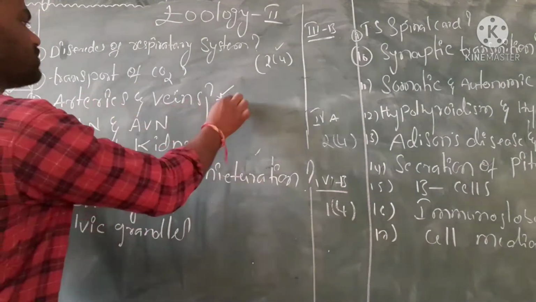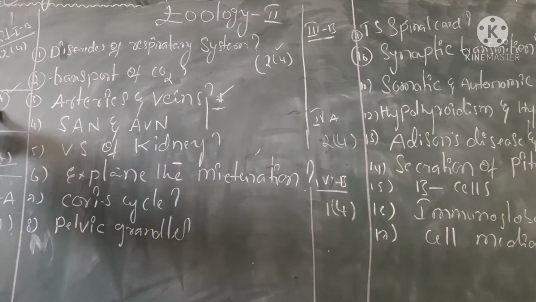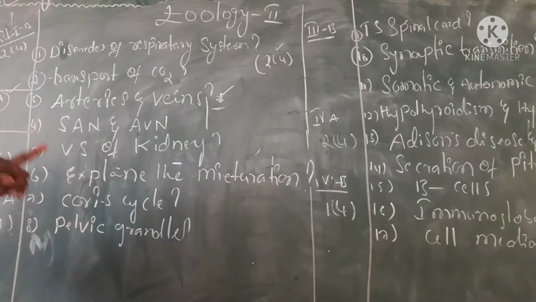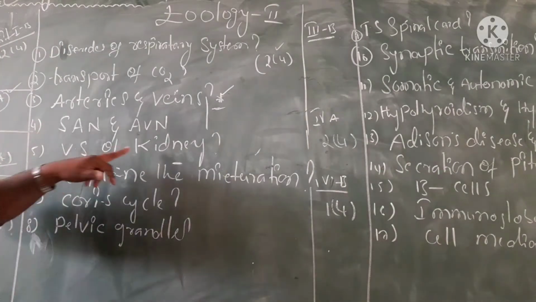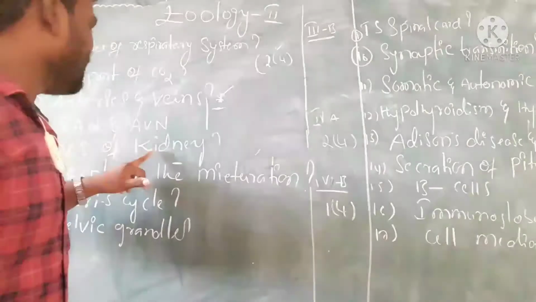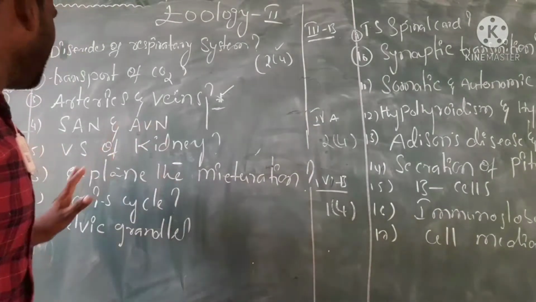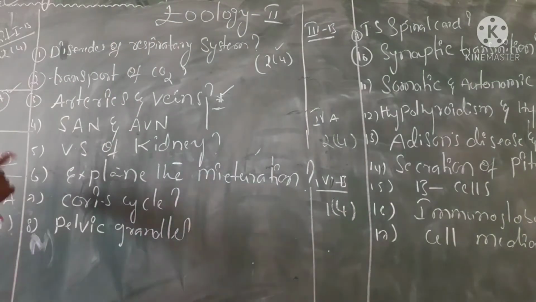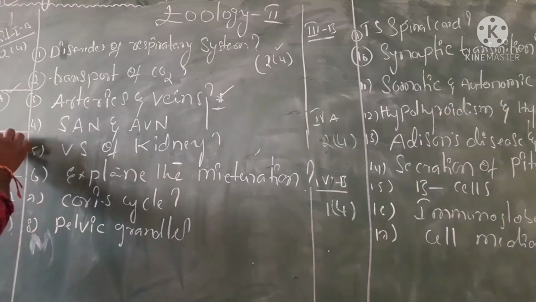In 2B, two 4-marks questions are there: VS of kidney and explain the mechanism of micturition.